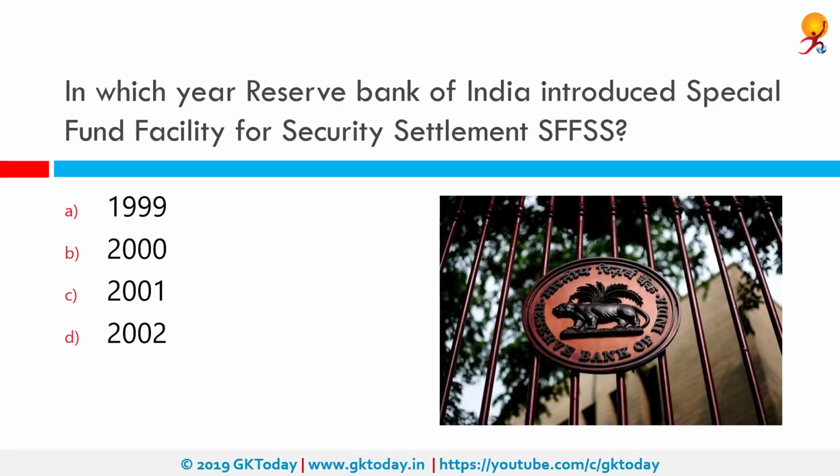In which year Reserve Bank of India introduced Special Fund Facility for Security Settlement or SFFSS? Correct answer is 2000. The objective of the scheme was to provide intraday funds to banks and primary dealers for facilitating settlement of securities transactions in case of gridlock. In such case, the intraday facility will not become an overnight credit.